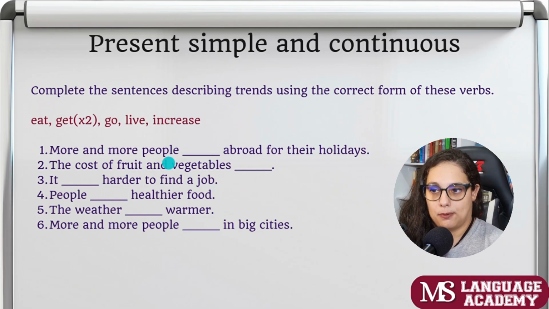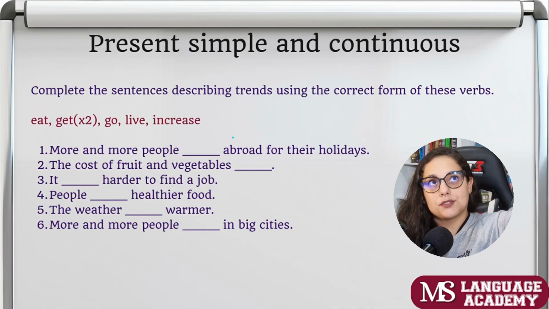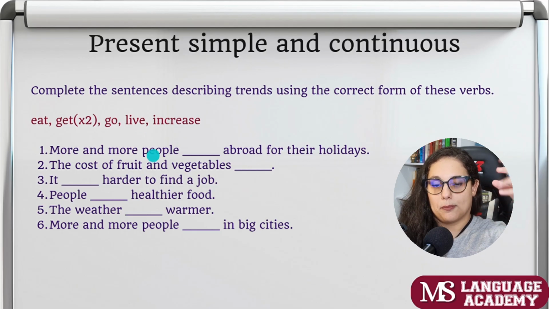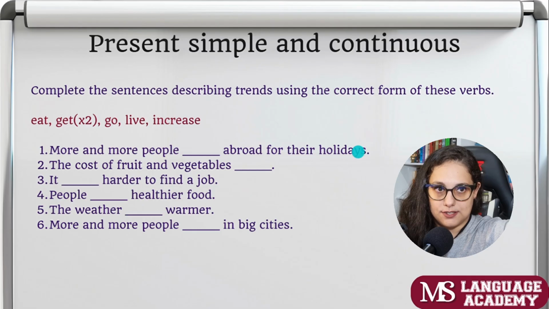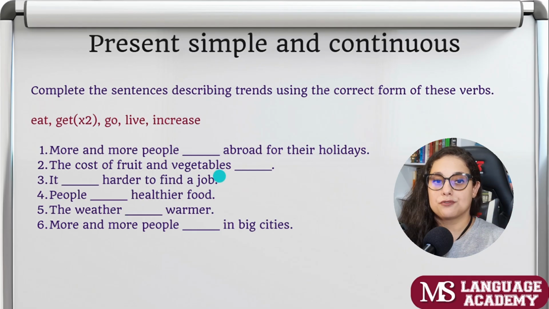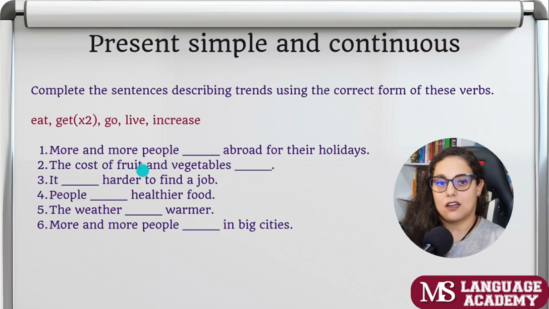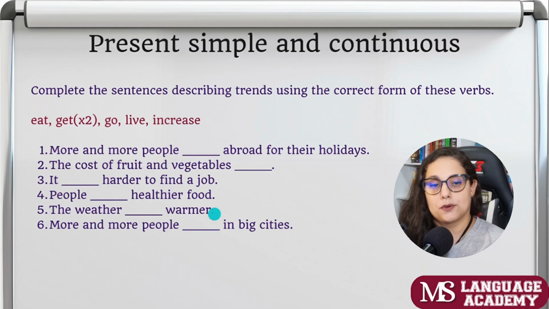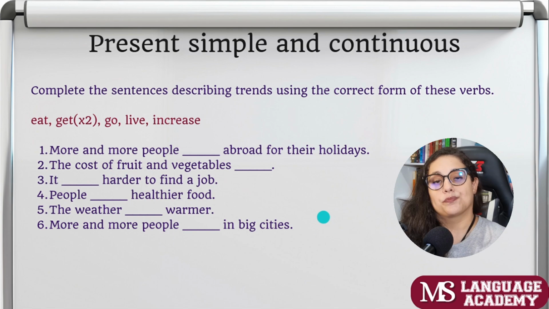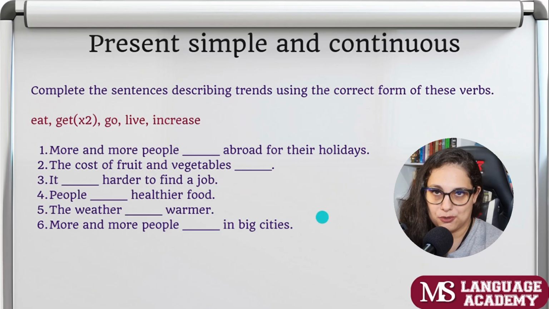More and more people abroad for the holidays. Abroad, para fora do país, estrangeiro, né? More and more people for their holidays. Okay. The cost of fruit and vegetables. I gave you guys the answer here, right? Eat, harder to find a job. People, healthier food. The weather, warmer. More and more people in big cities. So we use the present continuous to talk about trends, okay?